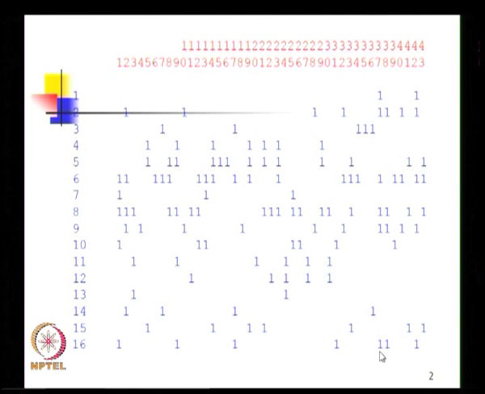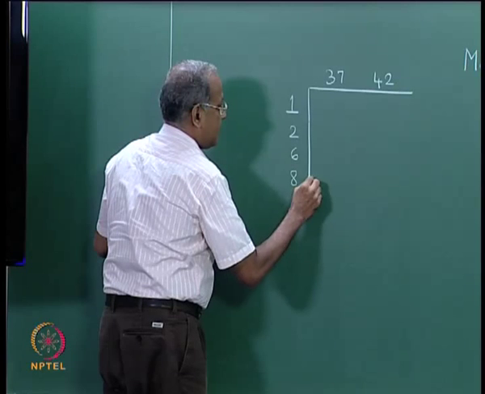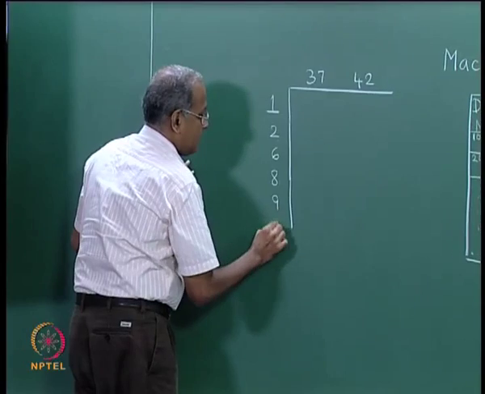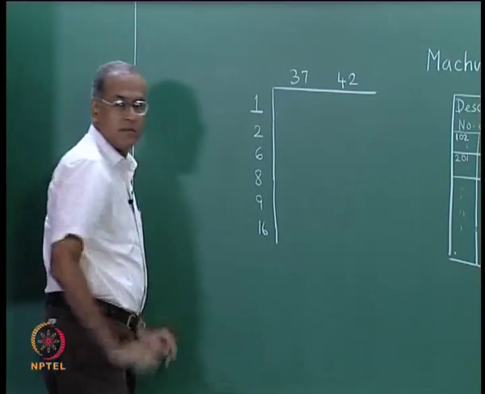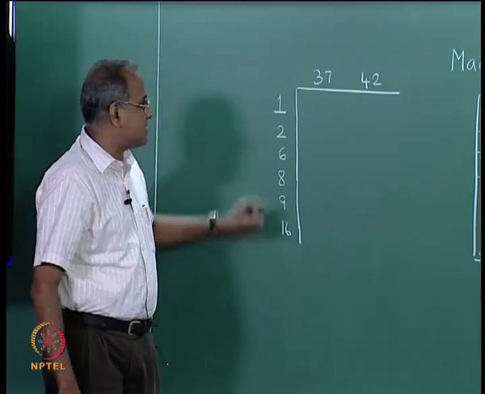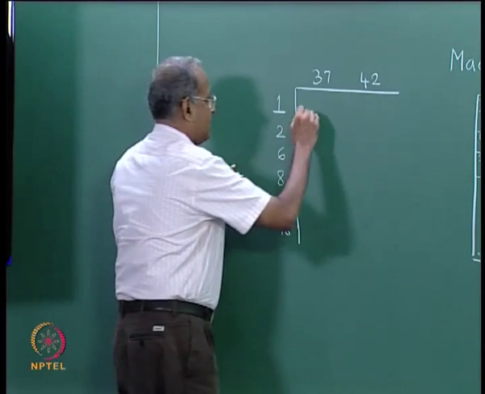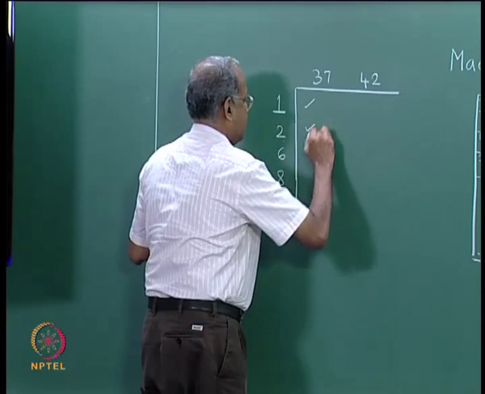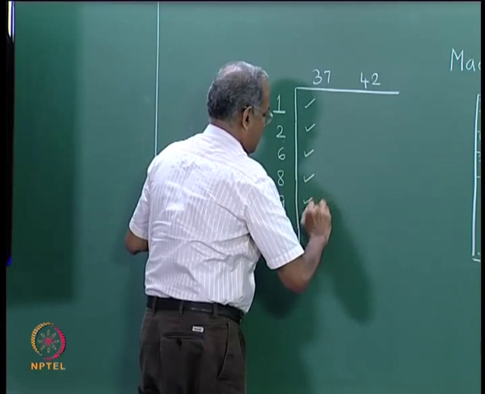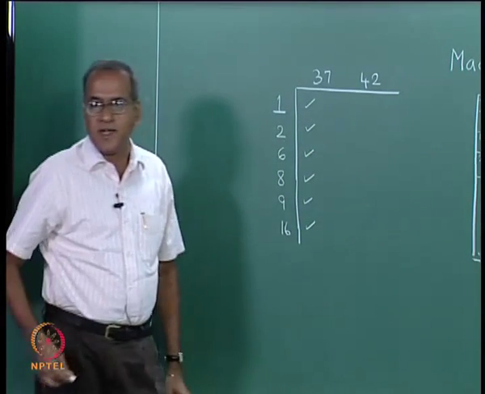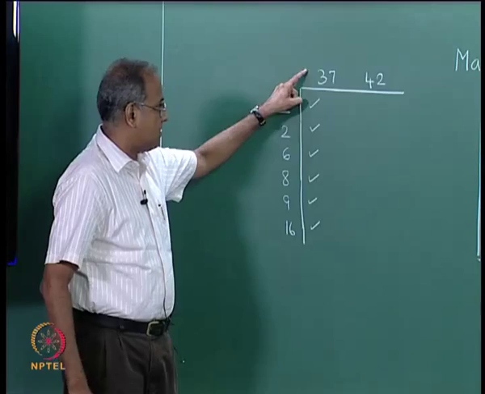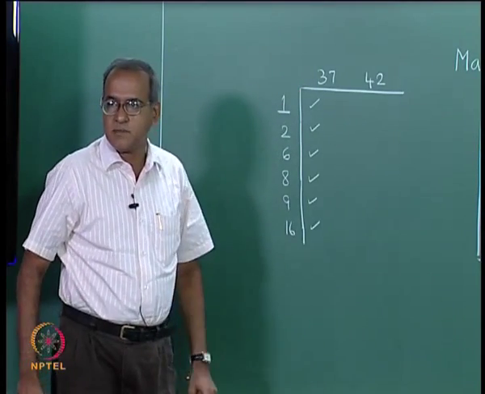So write 1, 2, 6, 8, 9 and 16, which are the machines that 37 visits, and put either a tick mark or a star mark to indicate that it visits all these machines.